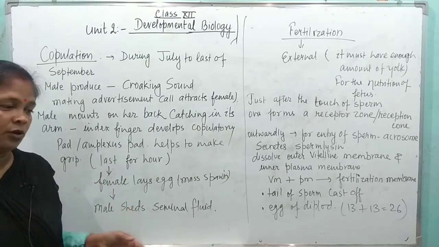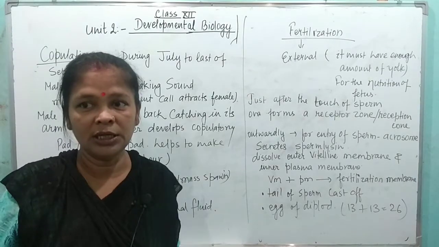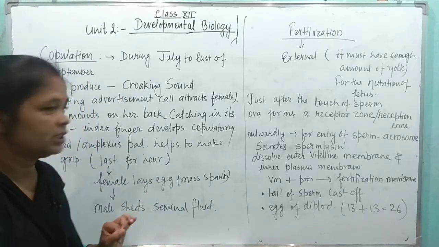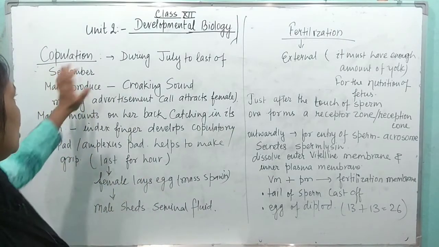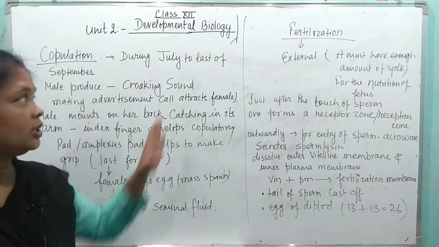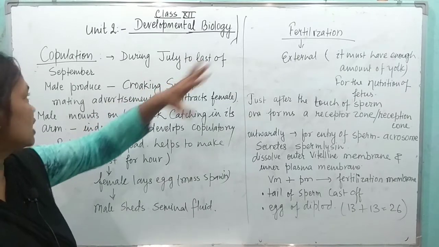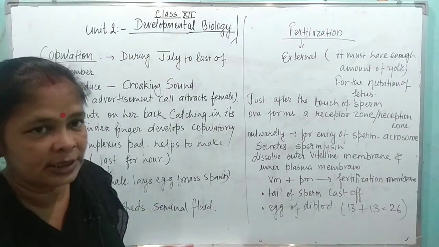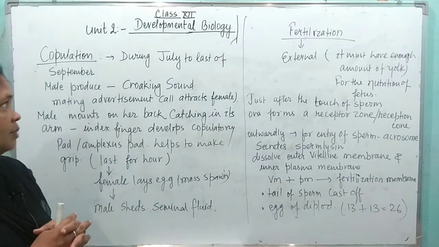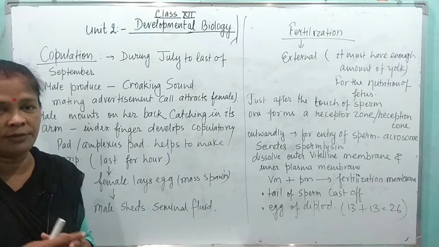Now the sperm is formed, the ova is formed. Sperm is the male gamete and ova is the female gamete. After this, the copulation process takes place, from the last of July to the last of September. This is the rainy season, and in this rainy season the copulation takes place. Copulation is the physical contact of the male and the female.